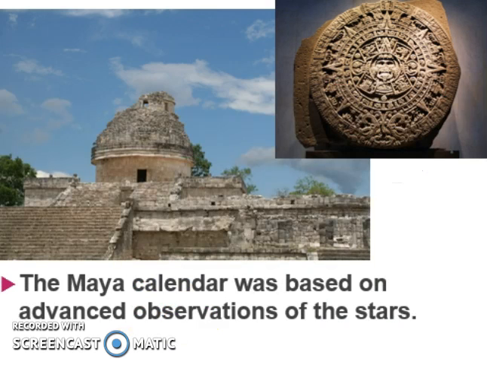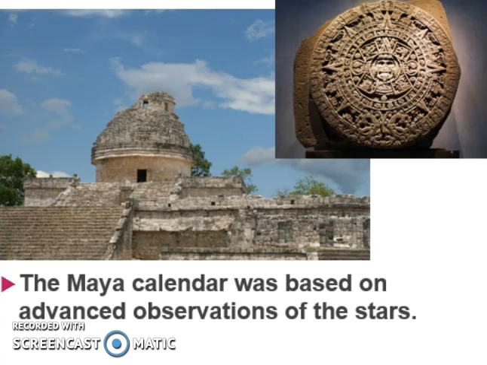The Mayan calendar was based on advanced observations of the stars. You may have heard of the Mayan calendar in popular culture in recent years because the Mayan calendar was believed to end in 2012, the last date on the calendar. And so there were a lot of popular culture theories about what that meant, if it meant the end of the world.